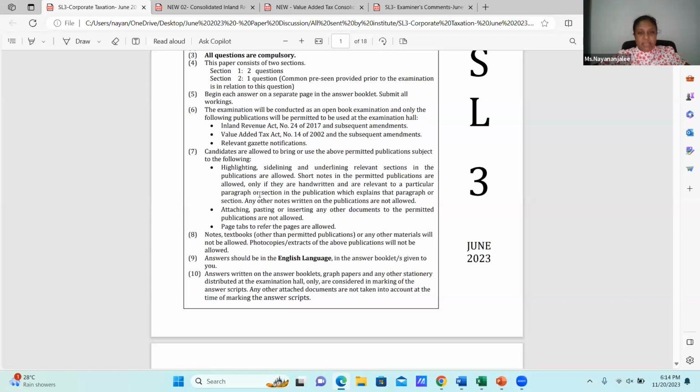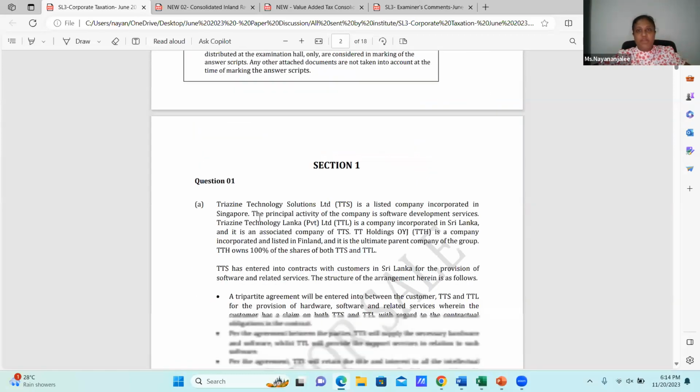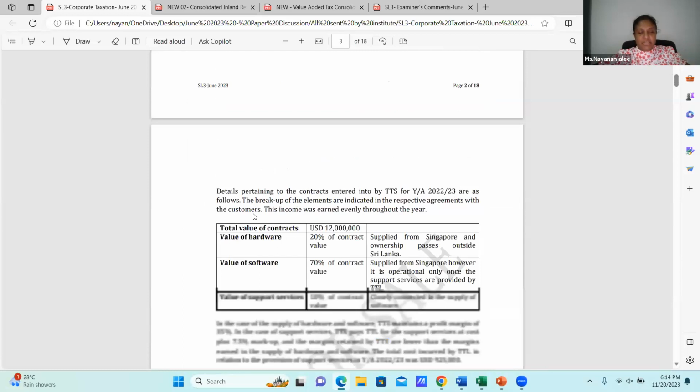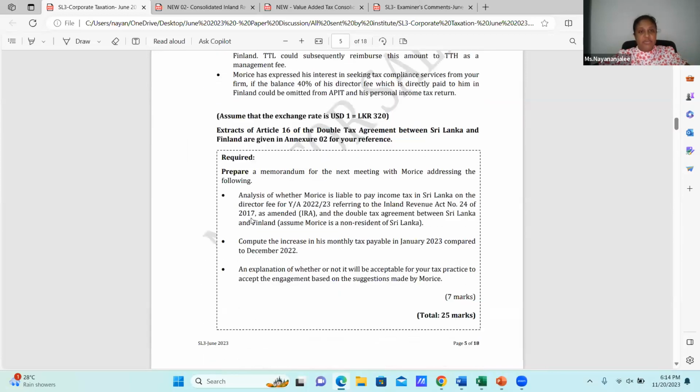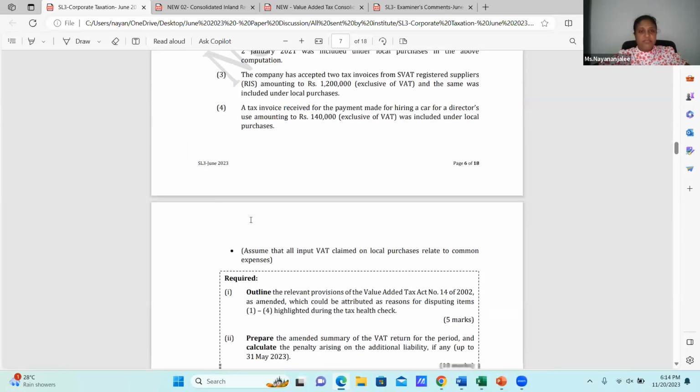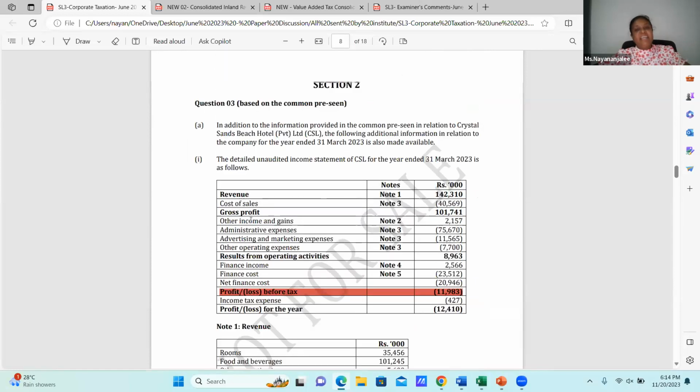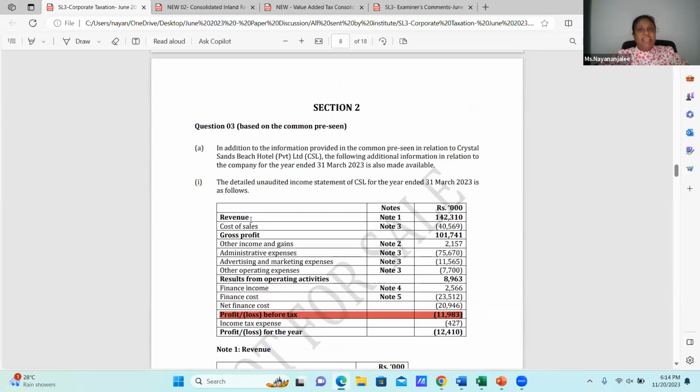That's only on the open book referential materials, and let me come to the paper. I'm not coming to section 1, questions 1 and 2, but I need to come to section 2, which is the pre-seen based question. Why have I selected this? Because I need to point out some key points in the question. I'm sorry for this voice.